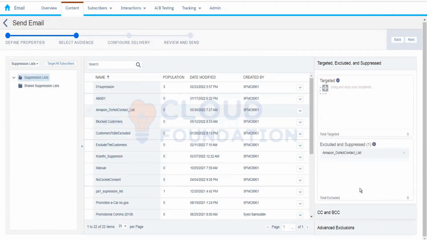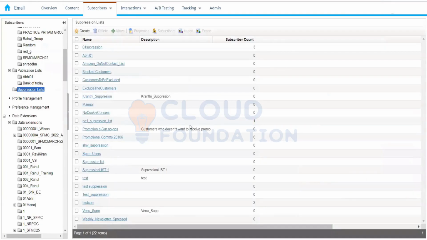If we put them over here, what will happen then? At the time of the email send, it will check in the target data extension whether that subscriber is present in this particular list or not. If that subscriber is present, then it means it will be excluded from the email send. And if a subscriber in the target data extension is not present in the suppression list, then that subscriber will not be excluded. Now, using the import, we just have to click on the import button and follow all the steps like field mapping and all these things.